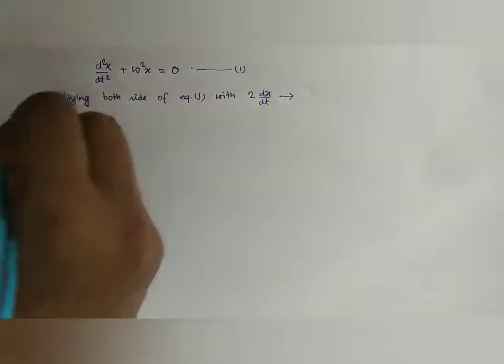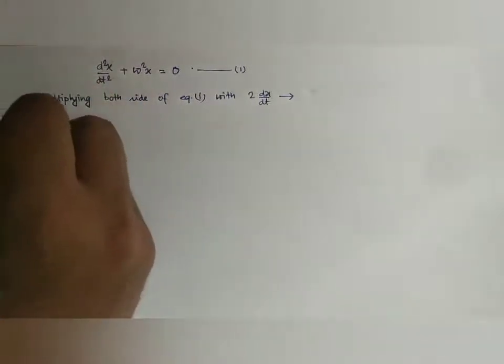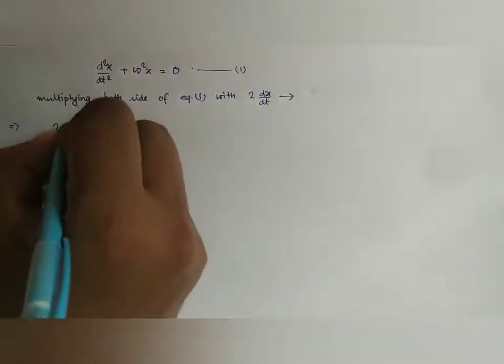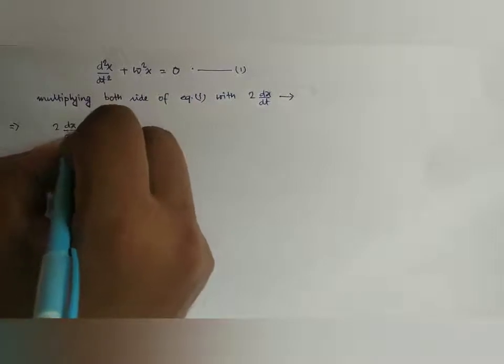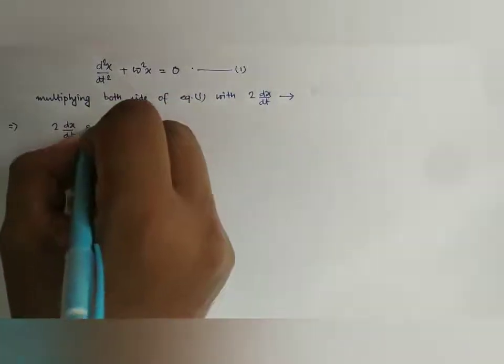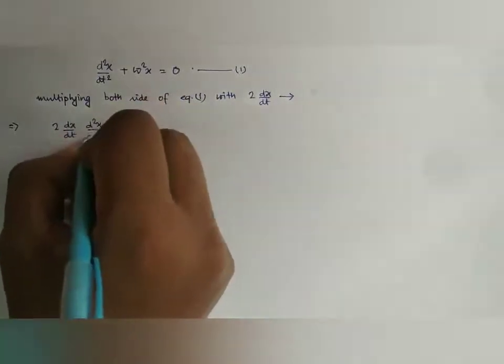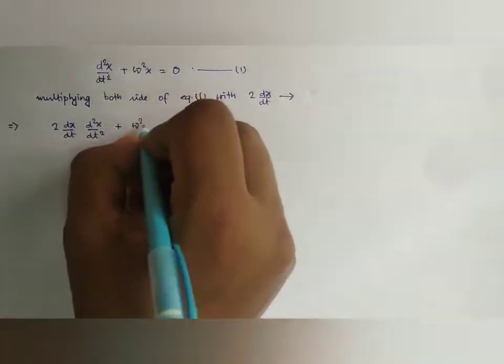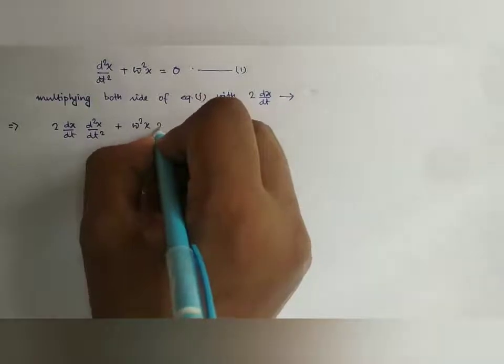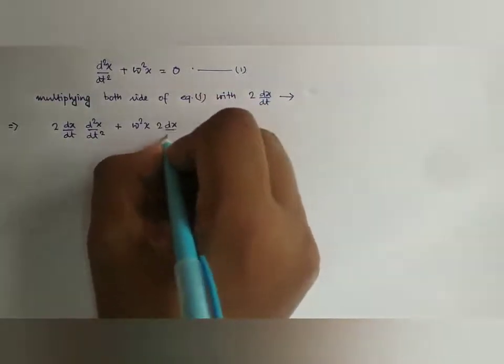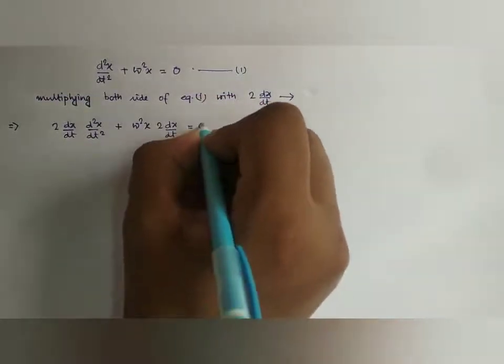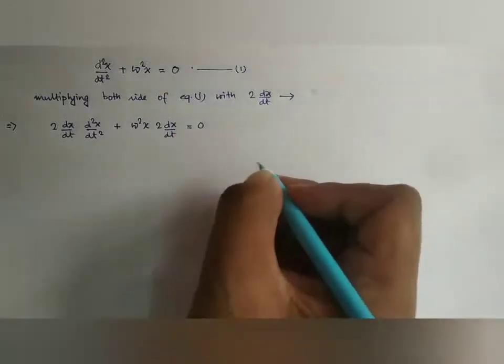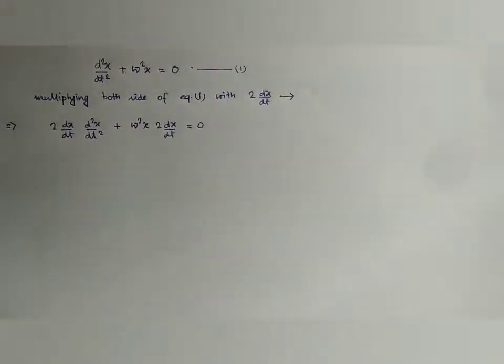Now from equation 1 we can write that 2 dx/dt into d2x/dt2 plus omega square x into 2 dx/dt is equal to 0.